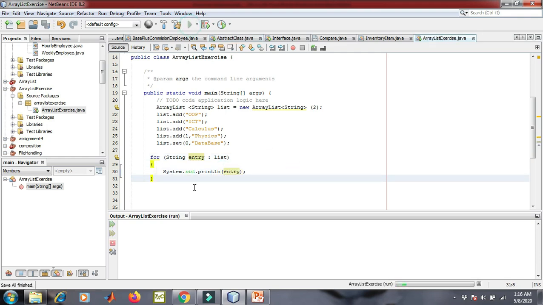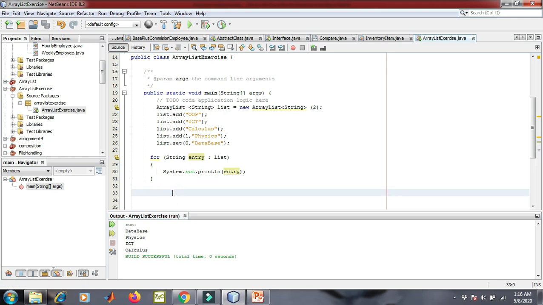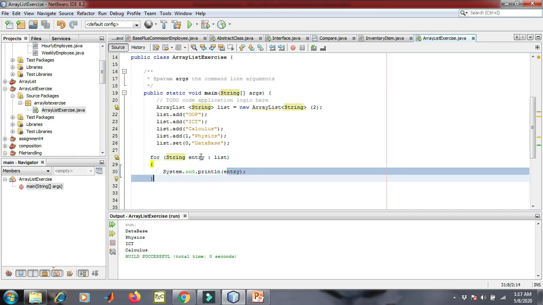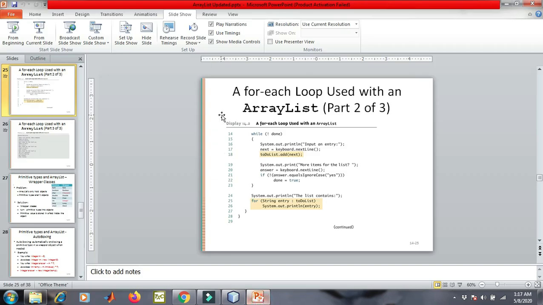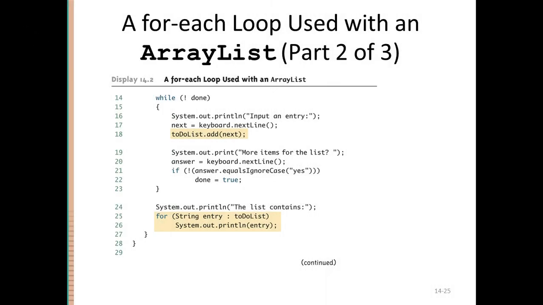Let's execute it. You can see the list is printed, right? So the for each loop is a very simple loop. You should know how to write a for each loop. We simply write the name of the list on which you want to do some operation in an iterative manner, and then we have a placeholder, right? This is a variable that can contain the value from the list, and we can perform any operation on the variable that you have defined inside the for each loop, right? So this is the syntax of a for each loop. It is usually used with array list structures.